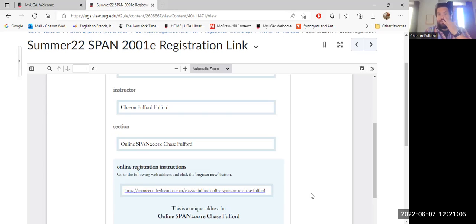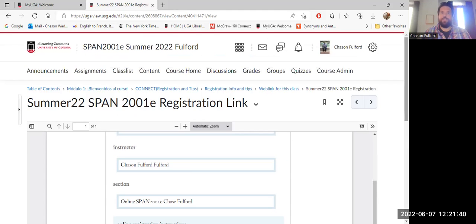The other thing that I would like to mention to you guys: purchase your materials from the direct Connect website. I do not suggest going back to the bookstore, or the UGA bookstore. I do not suggest going through them. I find that it's a lot cheaper, maybe even perhaps half the price. I'm not entirely sure though, but I do think it is cheaper if you go directly to the Connect website. So click on that link. It's going to walk you through what you need to know in order to get full access for the course for Connect, and then you have all of my information for the course that I set up for us there on Connect.